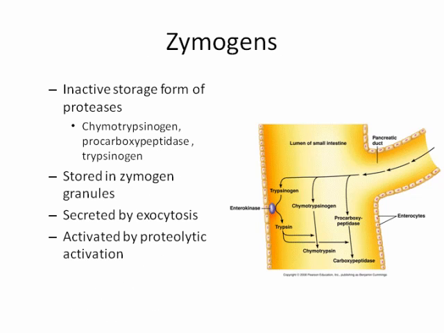Excuse me. So I mentioned the concept of zymogens. Again, just as a refresher, it's an inactive storage form of proteases. These are three examples. These are stored in zymogen granules, that is, vesicle-like structures within cells that are secreted by exocytosis and then themselves are activated by proteolytic activation. So we have enzymes that are activating other enzymes.